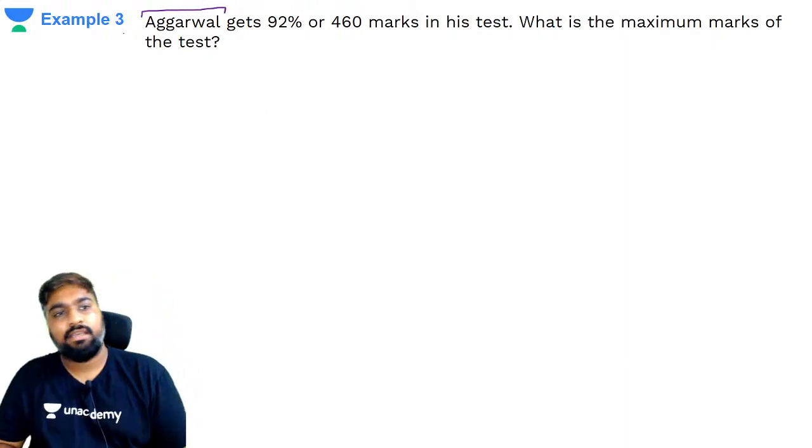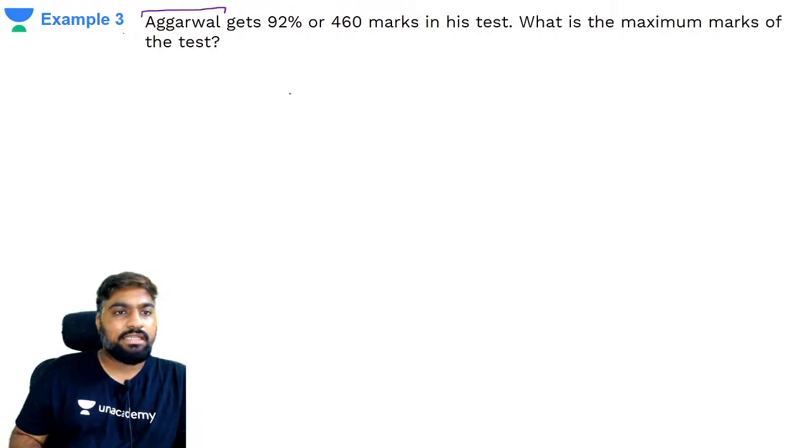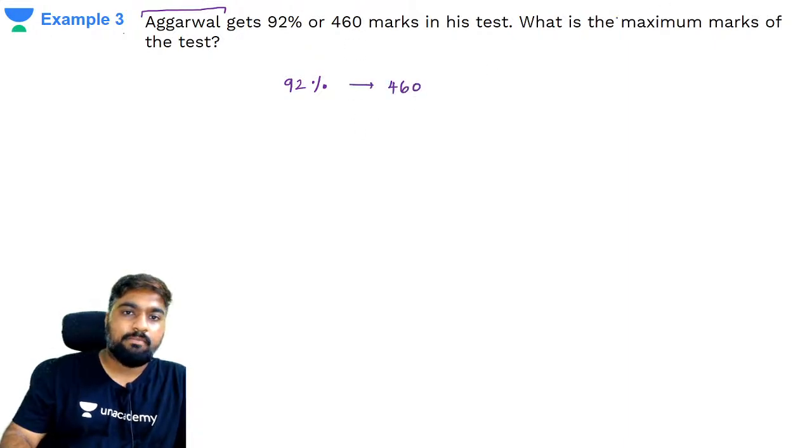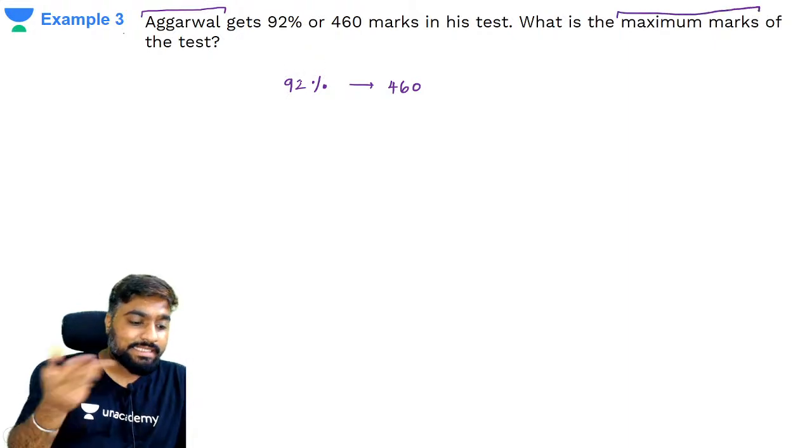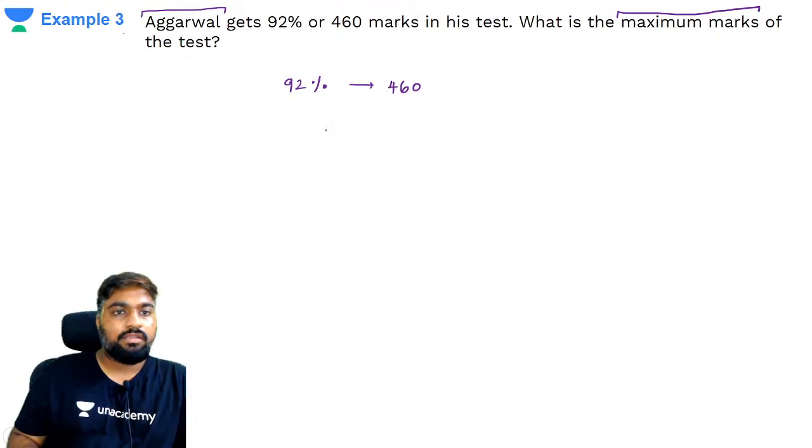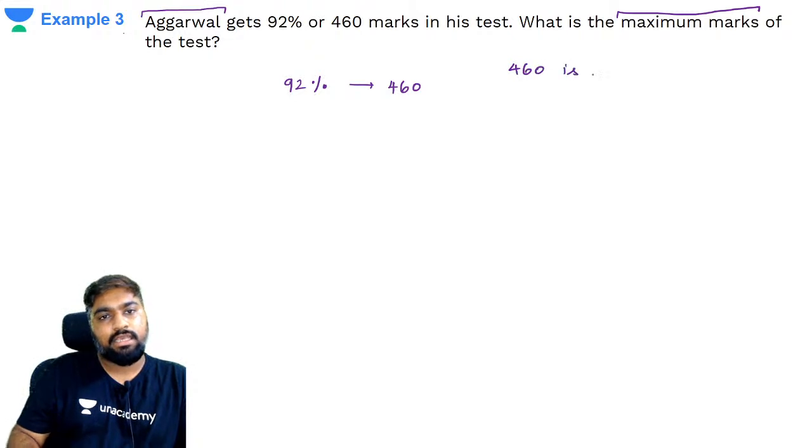So what's happening here? Agarwal gets how much? 92%, which is nothing but 460 marks. They're asking what is the maximum marks. So this 92% is of what? If you rewrite this question, it will be: 460 is 92% of which number? Agreed?